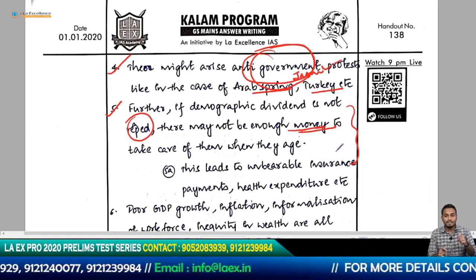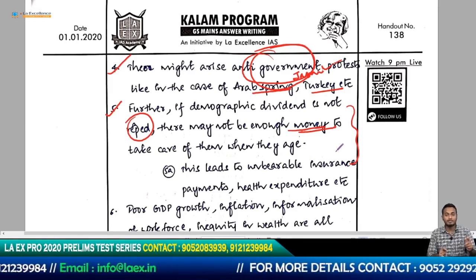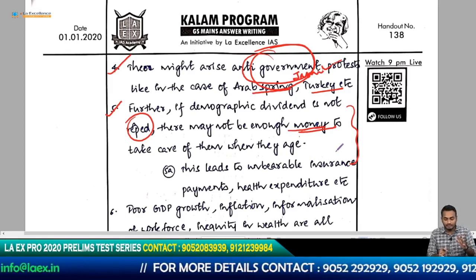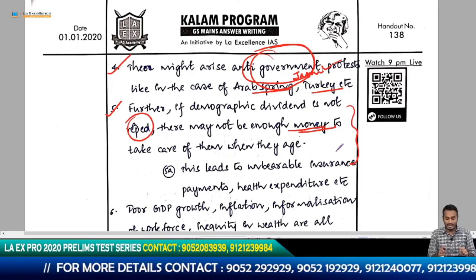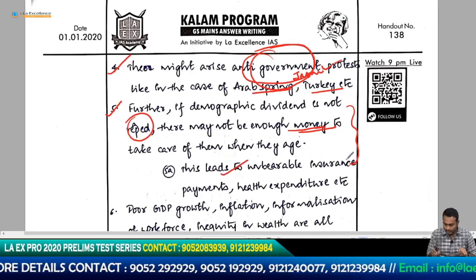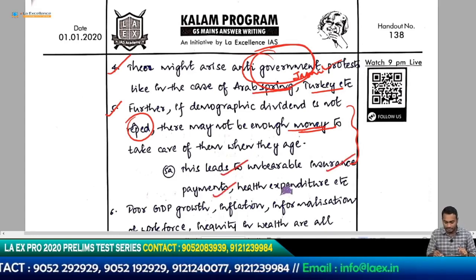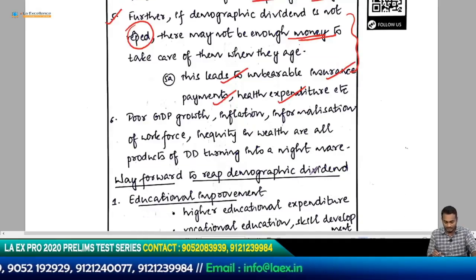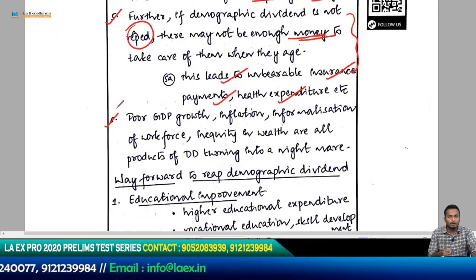That is what is basically messing with the minds of the policymakers. They do not have an idea about how to handle this situation. So this leads to unbearable insurance payments, health expenditure, and so on. All these things we have discussed. And then he is talking about associated points.